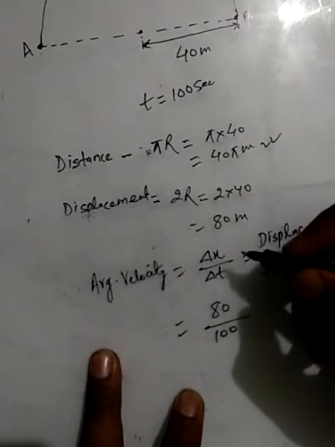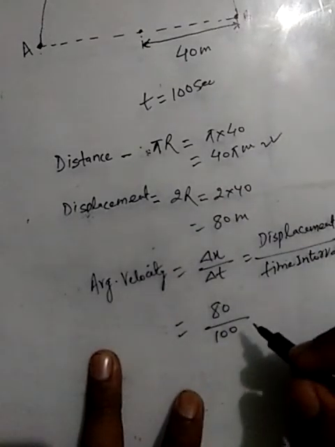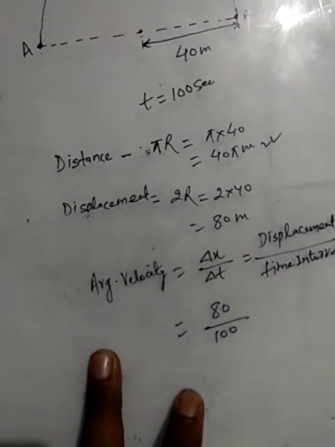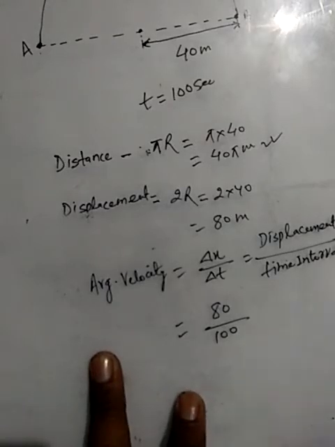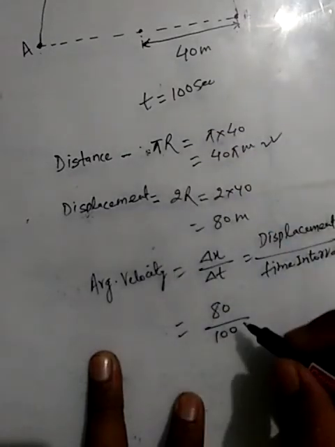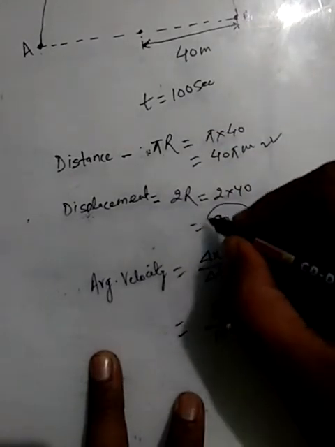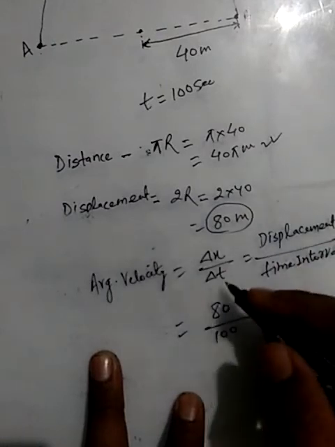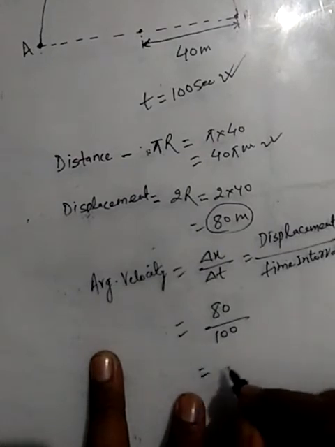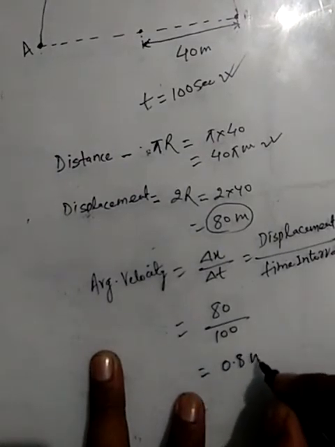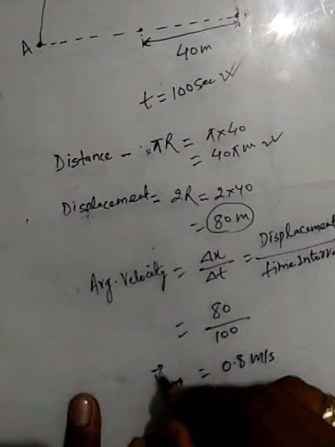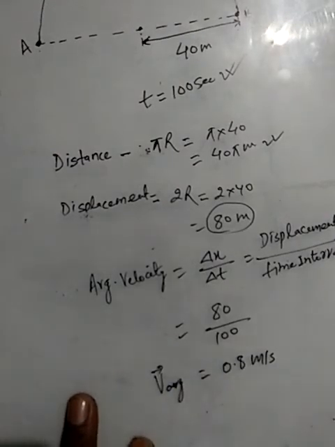Then we have to calculate the average velocity of the object during the motion. From the definition we know that average velocity basically is the ratio of change in displacement with respect to time, that is delta x upon delta t. Here change in displacement during the motion is 2r, which is equal to 80 meter, and the change in time, that is time required, is 100 seconds. Therefore it will be equal to 0.8 meter per second. This is the average velocity of the object during this motion.